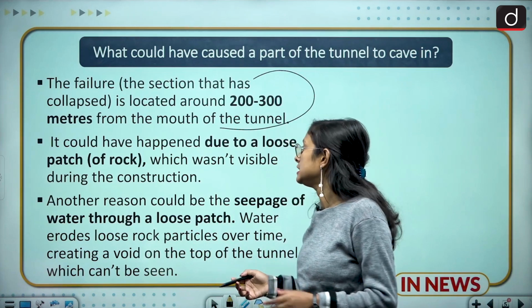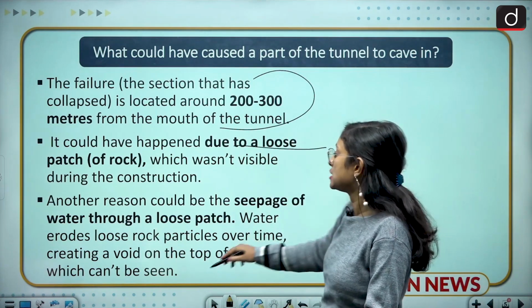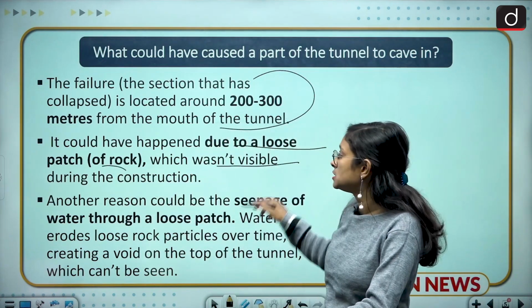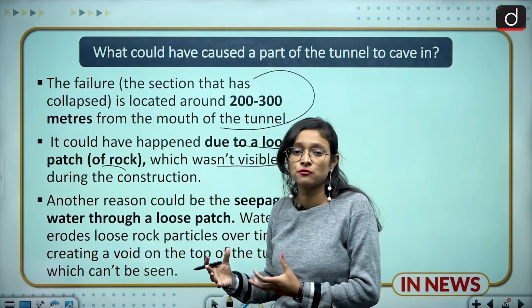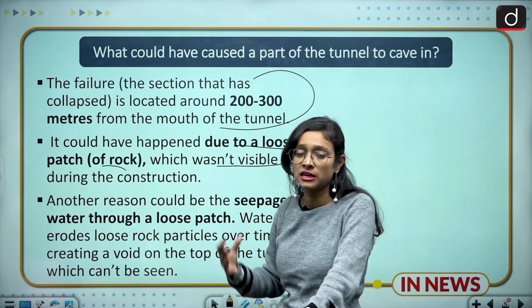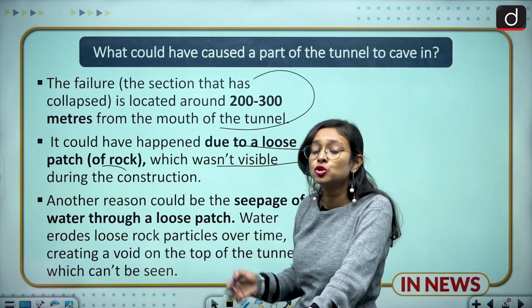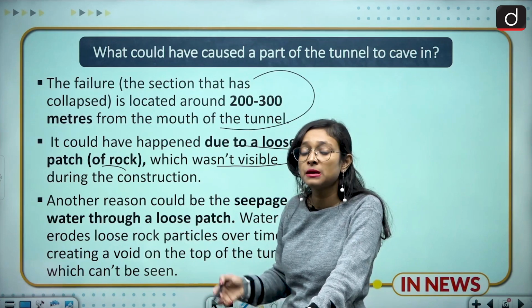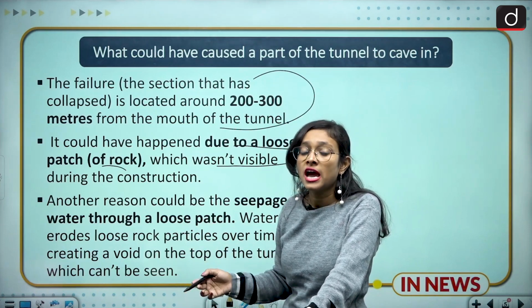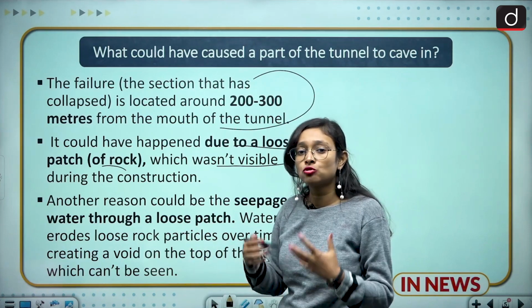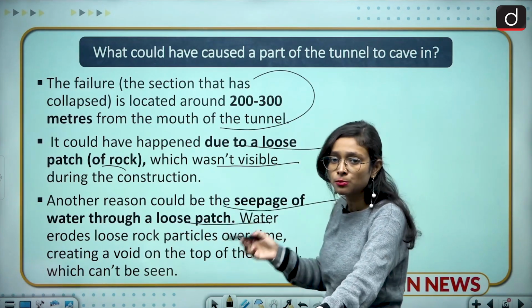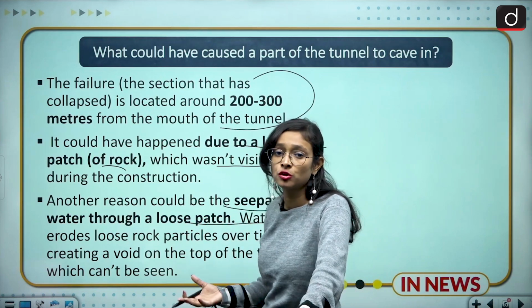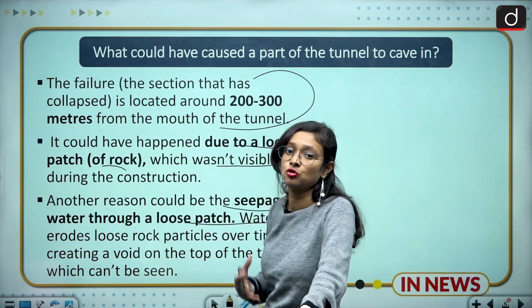The first reason is that it happened due to a loose patch of rock which wasn't visible during the construction. When we were constructing the tunnel, there was a loose patch of rock which has caused this kind of collapse. The second is that due to loose patches of rocks, there may be seepage of water through the rocks, which has helped the tunnel to collapse. So these are the two reasons highlighted by the experts, but we are still waiting for comprehensive research on why it collapsed.